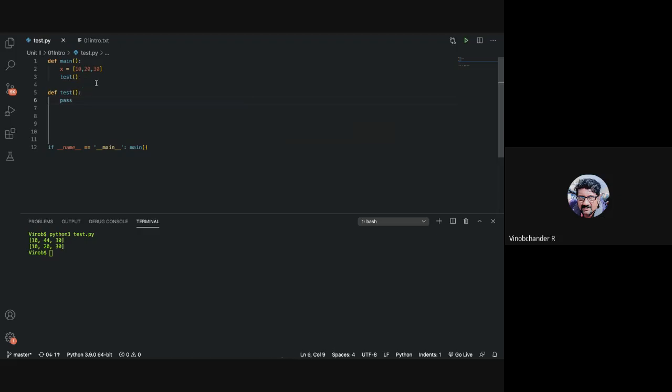Our idea here is to pass this particular list as a parameter to test, and then print all these particular elements within test. Let us start with the function definition, and let us say pass x, which is our list, and let us have this as say some other variable k. Okay, so how do we go about?